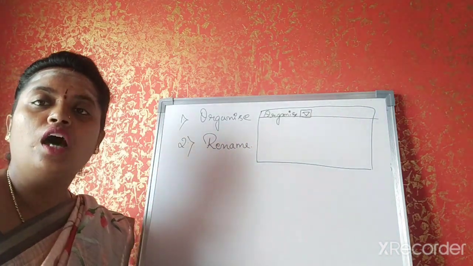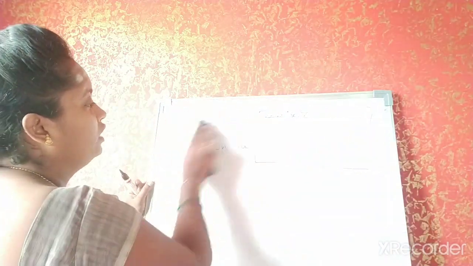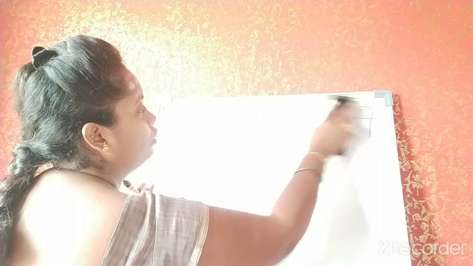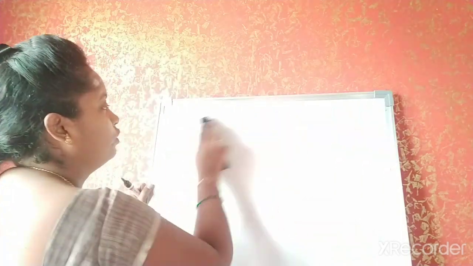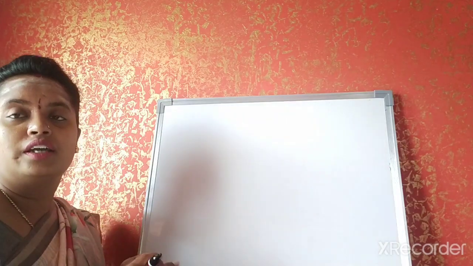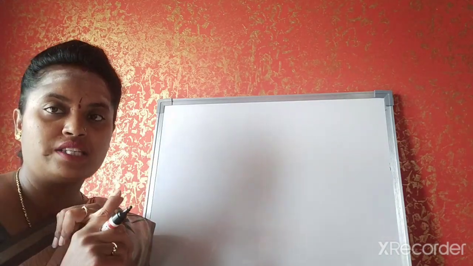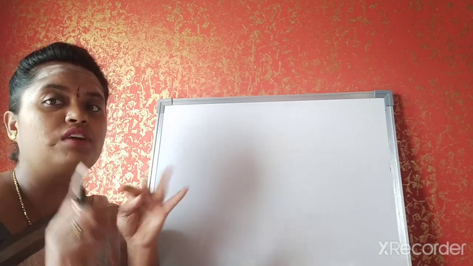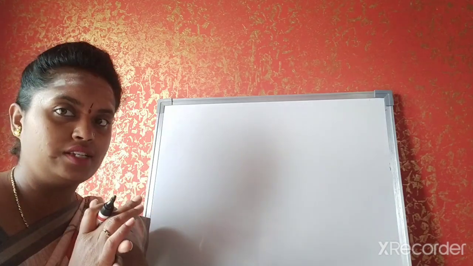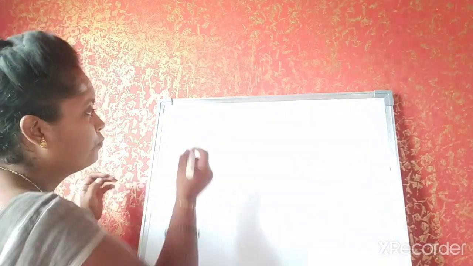The next one is how to delete a file or a folder. Usually how do you erase your text or anything? If you make a mistake in your book, you use your eraser. In the system also, in the keyboard you have two keys. One is the backspace key and the other one is the delete key. Once you select, you can delete it. Understand? Here you will be seeing how to delete a file or a folder.